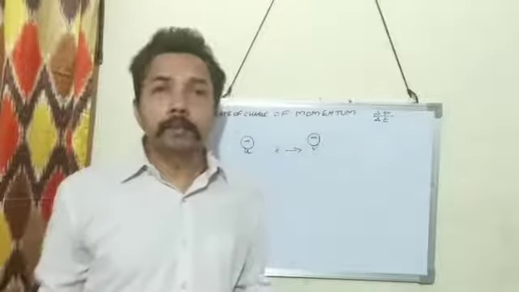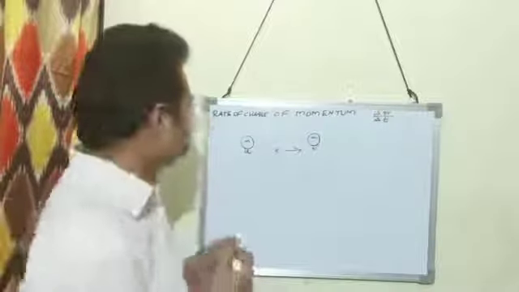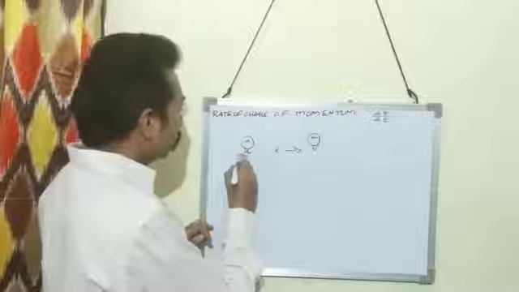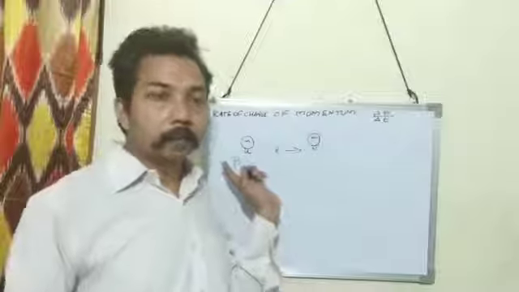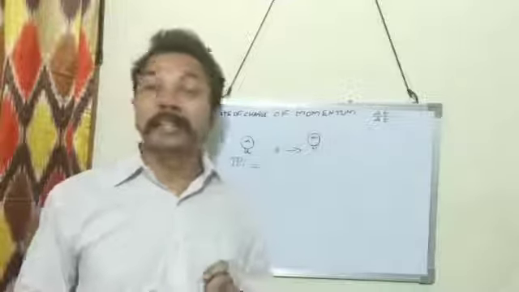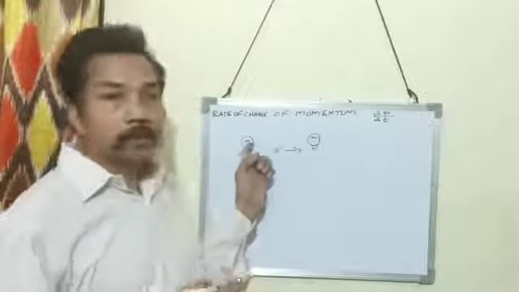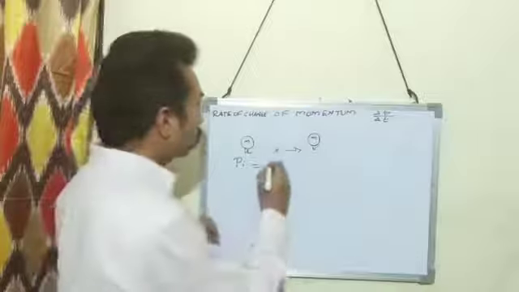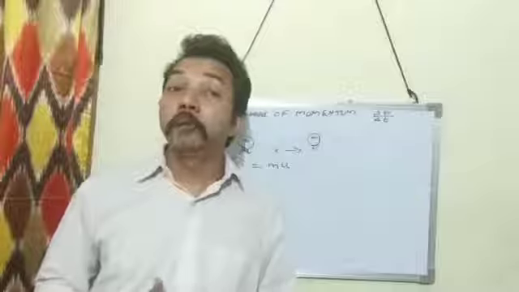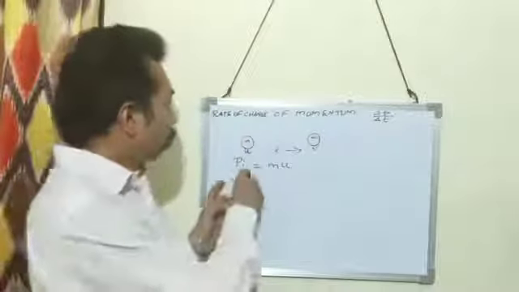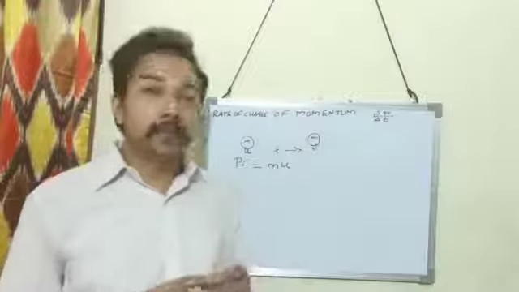So what is the rate of change of momentum? Let us calculate it. What is the initial momentum? Pi, P stands for momentum, i stands for initial. We have seen what is linear momentum. It is the product of mass and velocity. So initial momentum is equal to mass into initial velocity.